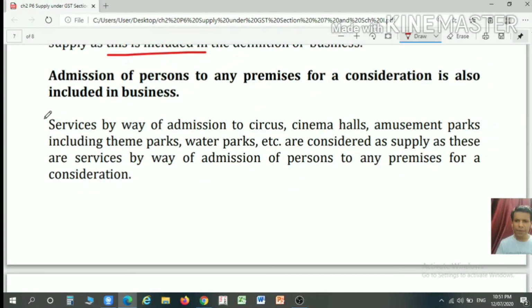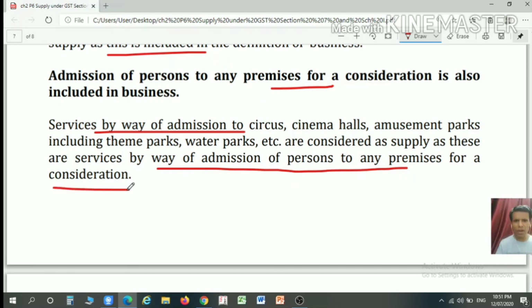Now, the definition of a business will also include admission of a person to any premises for a consideration. So, services provided by way of admission to any circus, cinema hall, amusement park, including a theme park, water park, etc. are considered a supply as these services are by way of admission of a person to any premises for a consideration.